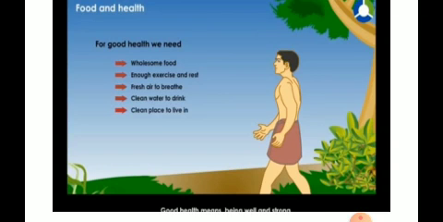So for our good health, what we need is the wholesome food, that is nothing but the balanced diet, enough exercise and rest, fresh air, clean water to drink, and a clean place to live in. So what is the meaning of good health? Good health is nothing but being well and strong, children. So to be in good health, we have to take the food, proper rest, exercise, fresh air, clean water, and a clean place to live in. So these are some of the essential things that we have to keep in mind to stay healthy.